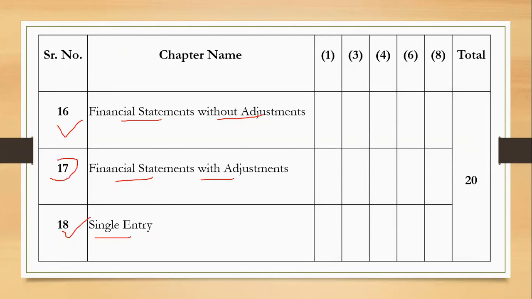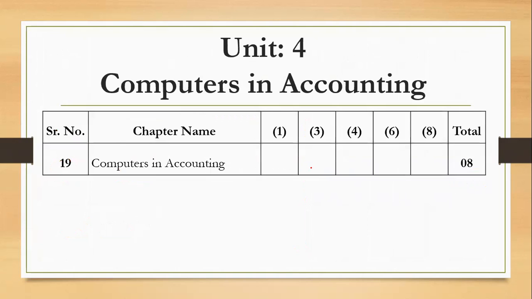But when you talk about chapter 17, this is the most important chapter of class 11. You can see that only 3 chapters are there, but it carries a weightage of 20 marks. That means 25%. So unit 2 and unit 3 are basically 60 marks, 75%, right? Unit 1 and unit 4 theory has a weightage of 25%. Unit 4 is basically computers and accounting. We have very few topics over here and it has a weightage of 8 marks only, right? So this is all about the distribution of marks in accountancy.